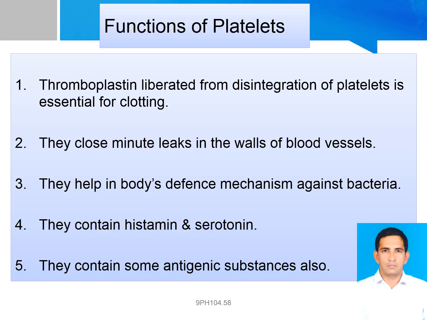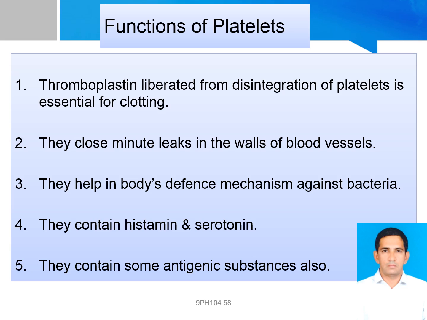Platelets also contribute substances essential for the normal coagulation of the blood, and they cause the shrinking or retraction of a clot after it has been formed.